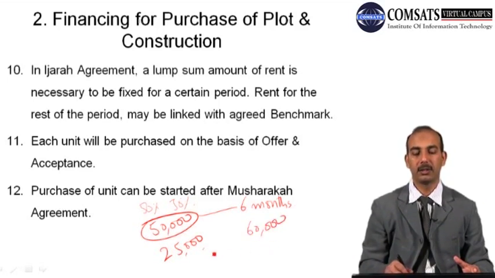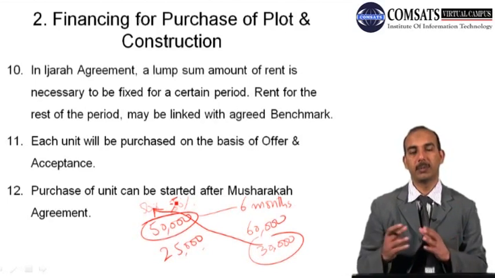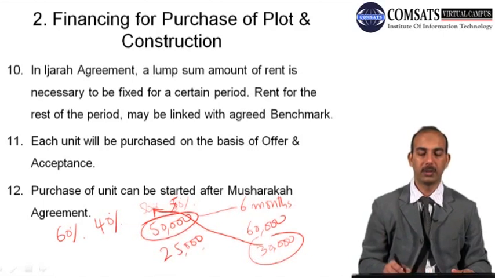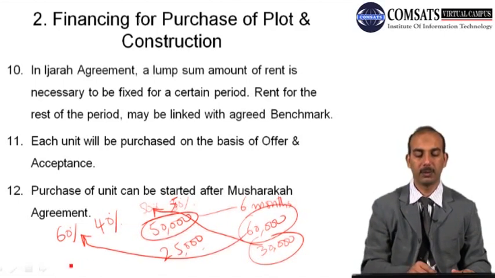So in that case the share of each partner would be 30,000 each if the partnership remains 50% and 50%. But if the units are purchased and the ownership changes, so that one partner's share goes to 60% and one partner's share goes to 40%, then the rent will be divided according to the new ratio. So in this case the new rents would be 36,000 and 24,000.